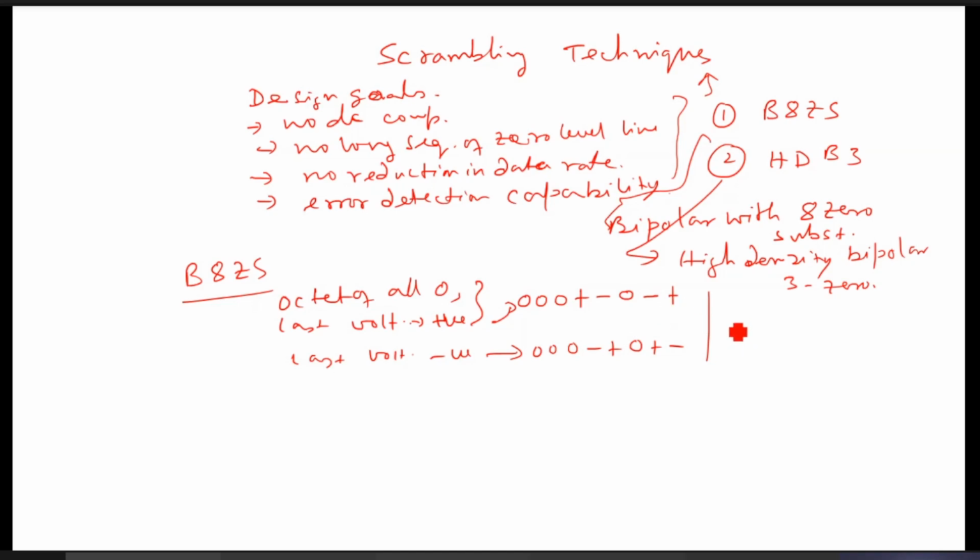In AMI generally, suppose one voltage is 0; if the next 1 comes, it will be positive, and the next 1 will be negative, and so on. But here it violates, so two code violations will be there in this case. Take the examples, then it will be more clear.